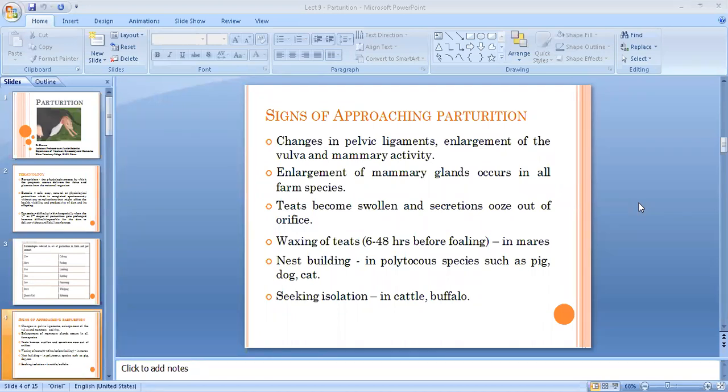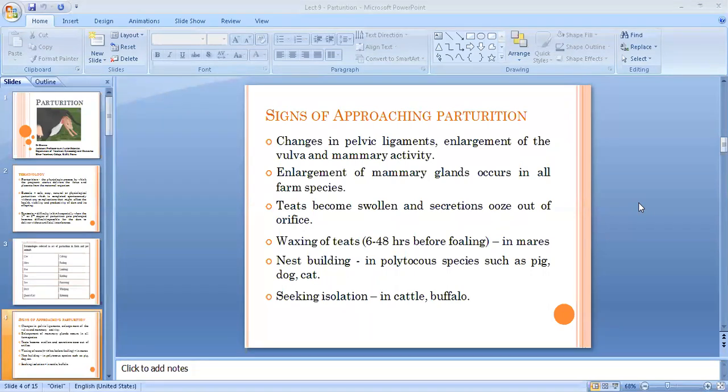So in all the species, teats become swollen, and it is not necessary, but depending upon the milk production, the secretion may ooze out of the teat orifice. In case of mares, there is one very specific sign of approaching parturition.